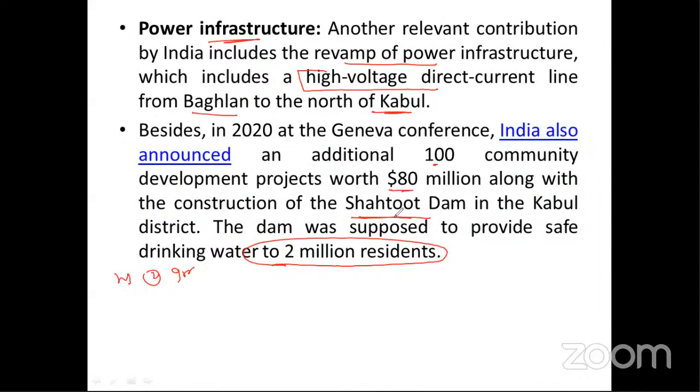Similarly, for Shahtoot Dam, India announced at the 2020 Geneva conference that with an investment of $80 million, they are going to construct the Shahtoot Dam in Kabul district. The main purpose of this dam is to provide safe drinking water to 2 million residents of Afghanistan. Okay, so these are all the important investments made by India.